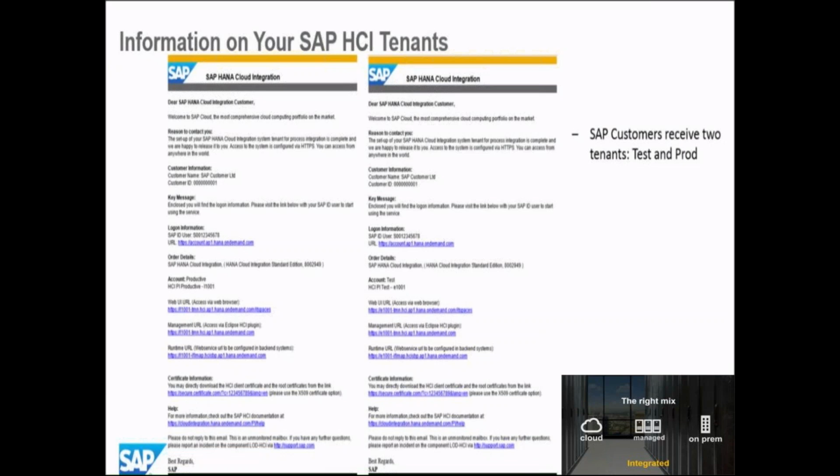You also have the certificate information and the help. These are the only information sent from SAP to your registered mail address, with which your S user ID is attached. You get these details if you are the customer.